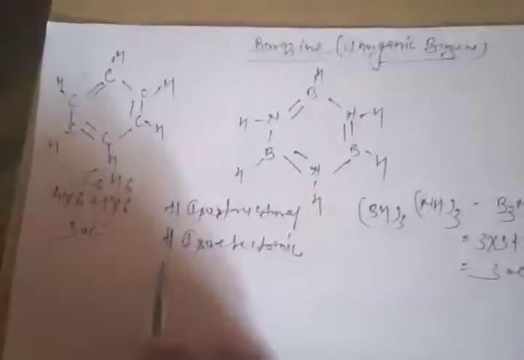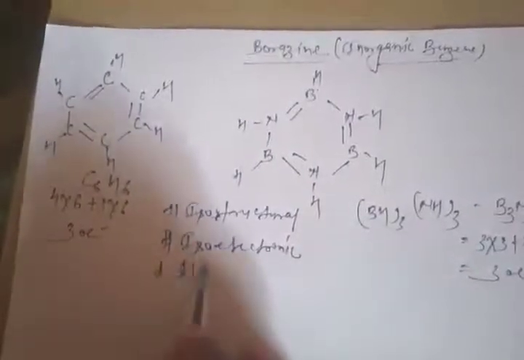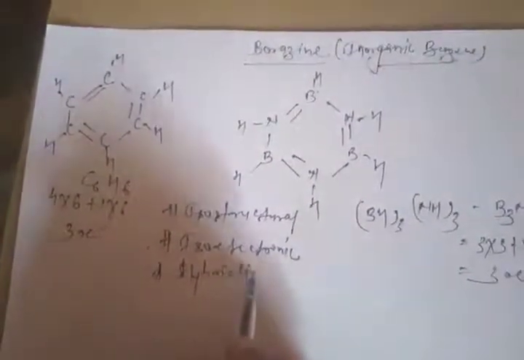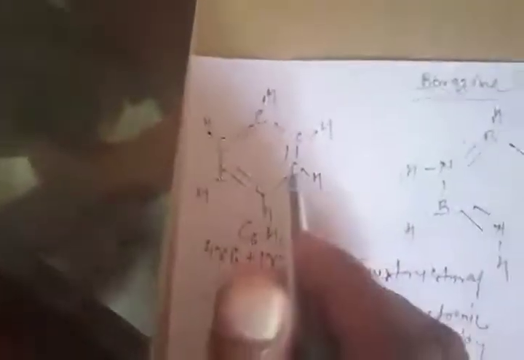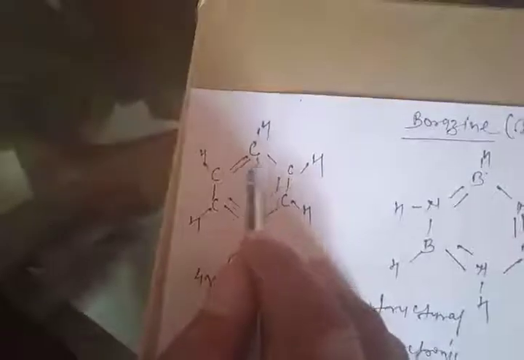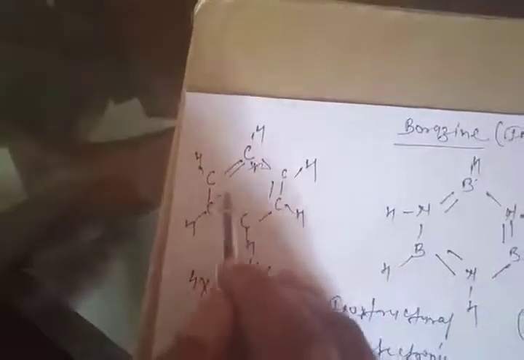Now we'll check the third one, that is the hybridization. As you can see, the carbon has sp2 hybridization. Every carbon is sp2 hybridized. Similarly here, this boron is sp2 hybridized, this nitrogen is sp2 hybridized, and so is every other one.